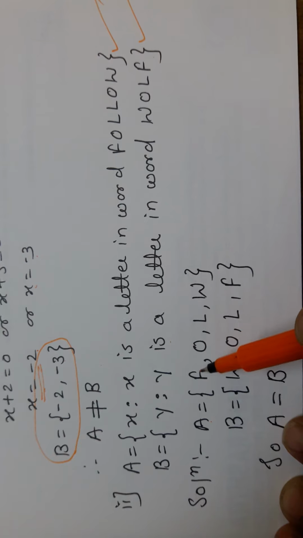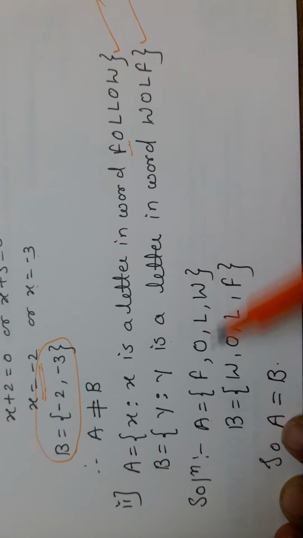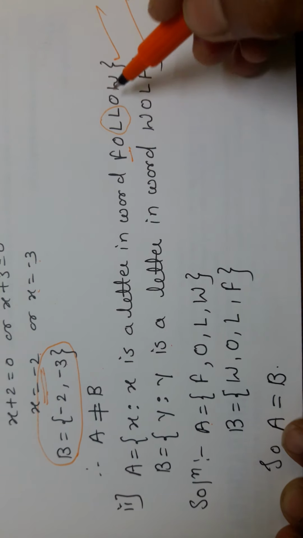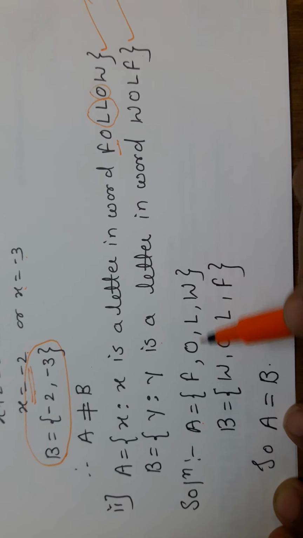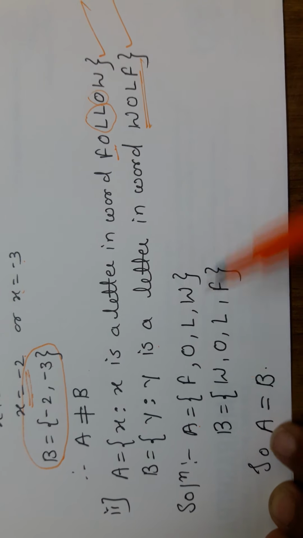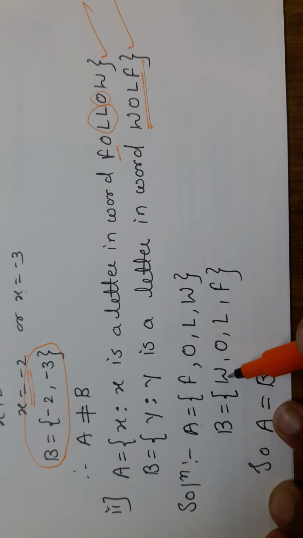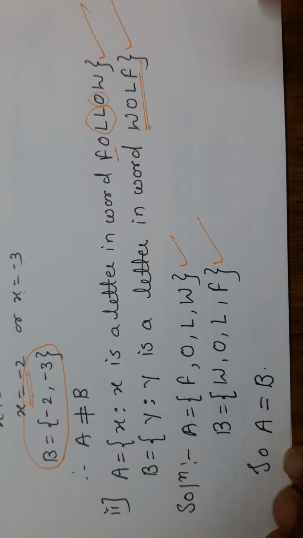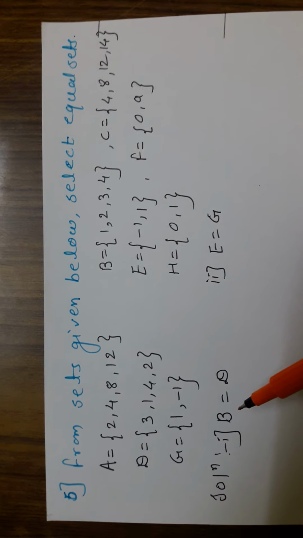A is equal to {F, O, L, W}. The repeated letters we write only one time, that's why O or L only one time. In the B set, wolf is made with the alphabet W, O, L, F. That's why sets A and B are equal sets.